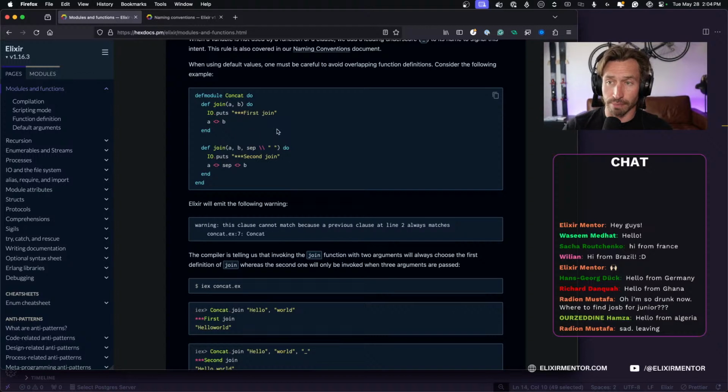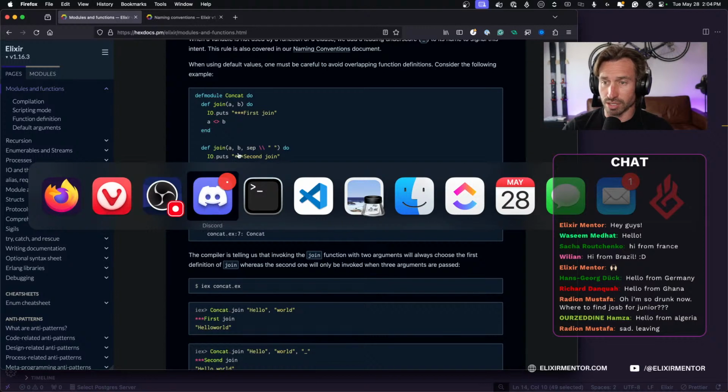So when using default values, one must be careful to avoid overlapping function definitions. Consider the following example. First join, second join. All right, so we have a function here, join, that takes two arguments, A and B, and then it's joining them. Oh, this is a good example. Elixir will emit the following warning: this clause cannot match because the previous clause at line 2 always matches. So what is happening here? Let's go ahead and adjust our code a little bit.